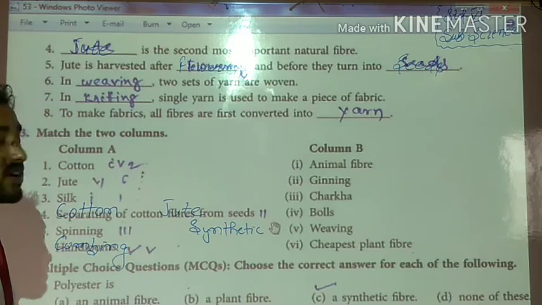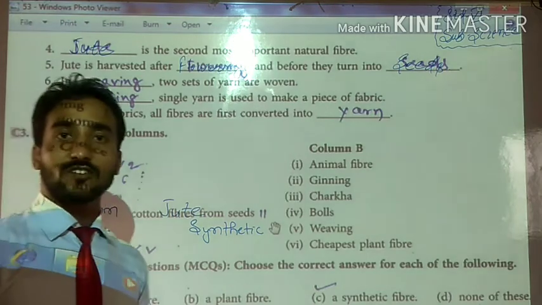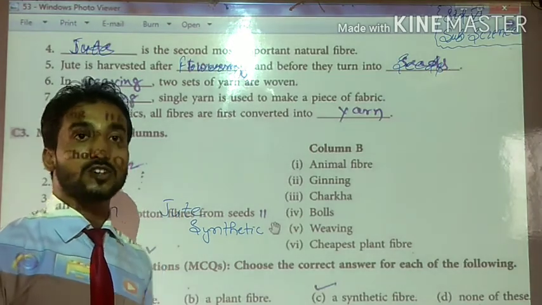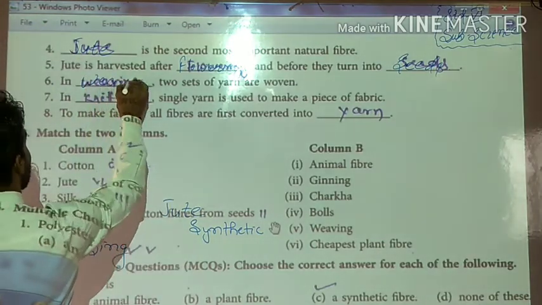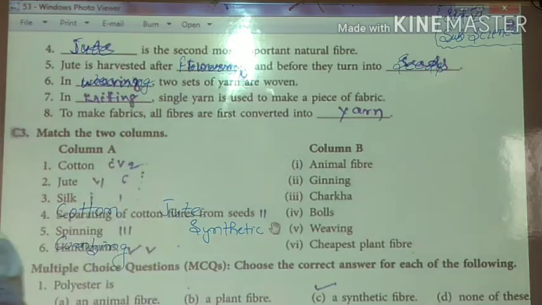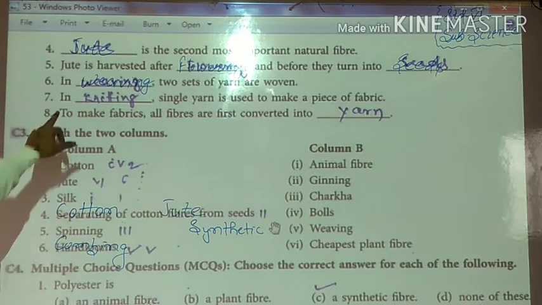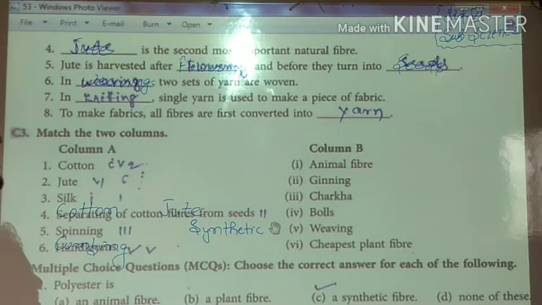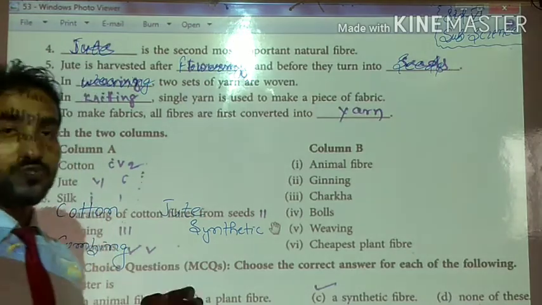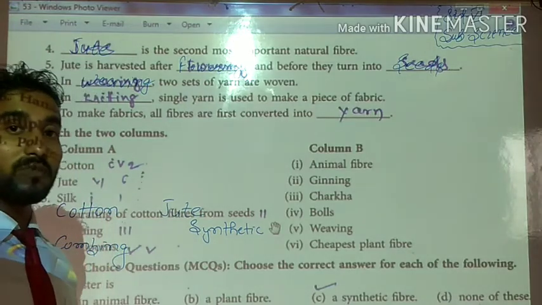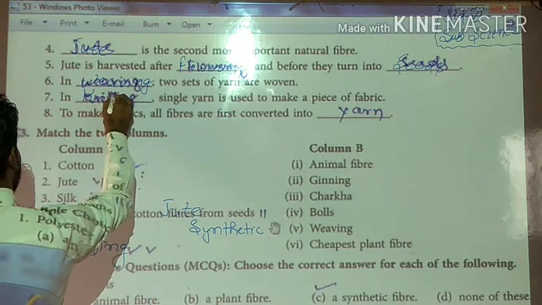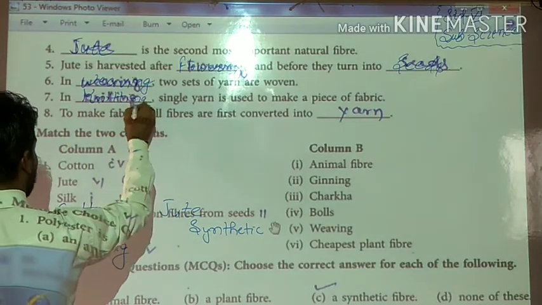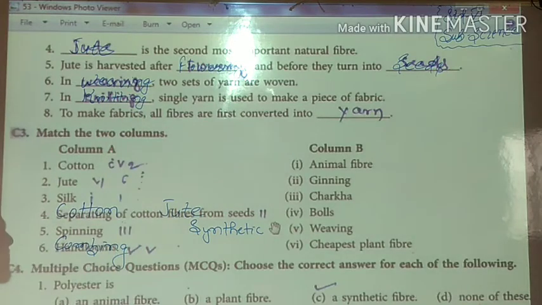Two sets of yarn are woven. When two sets of yarn are woven, that process is called weaving. Very good. See students, in the next question, fill the blanks. Single yarn is used to make a piece of fabric. Single yarn is used to make a fabric. That is called knitting. Okay students, see the next question.